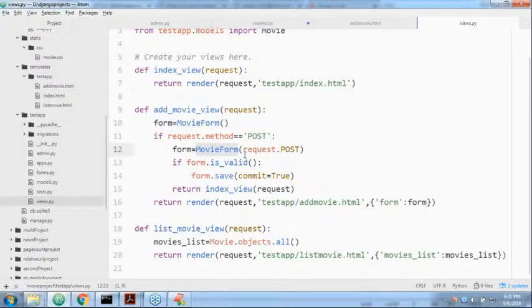Now, this form contains the total data entered by the end user. Now, whenever we are using form.save, the total data by default will be saved from the form into the model. That is the biggest advantage.